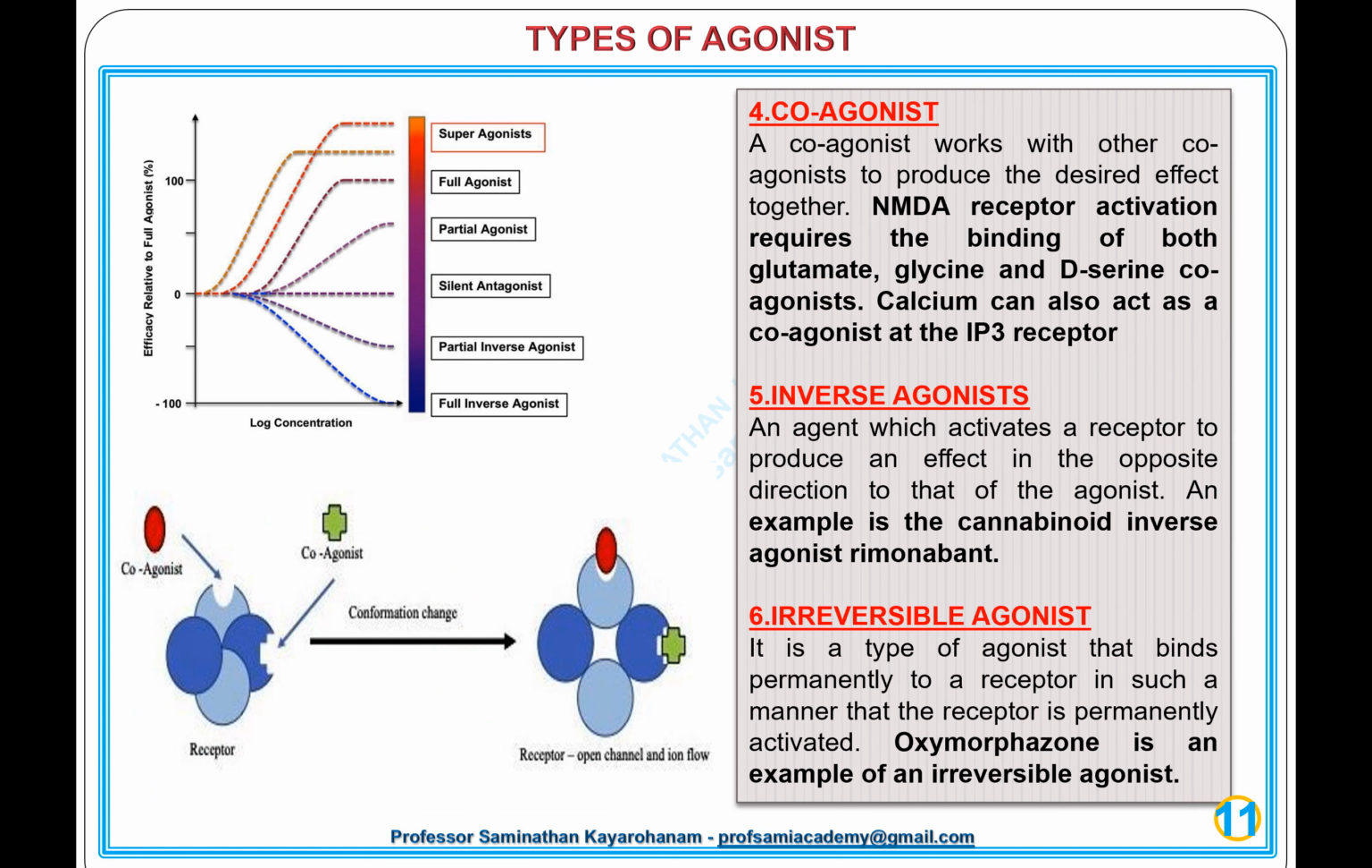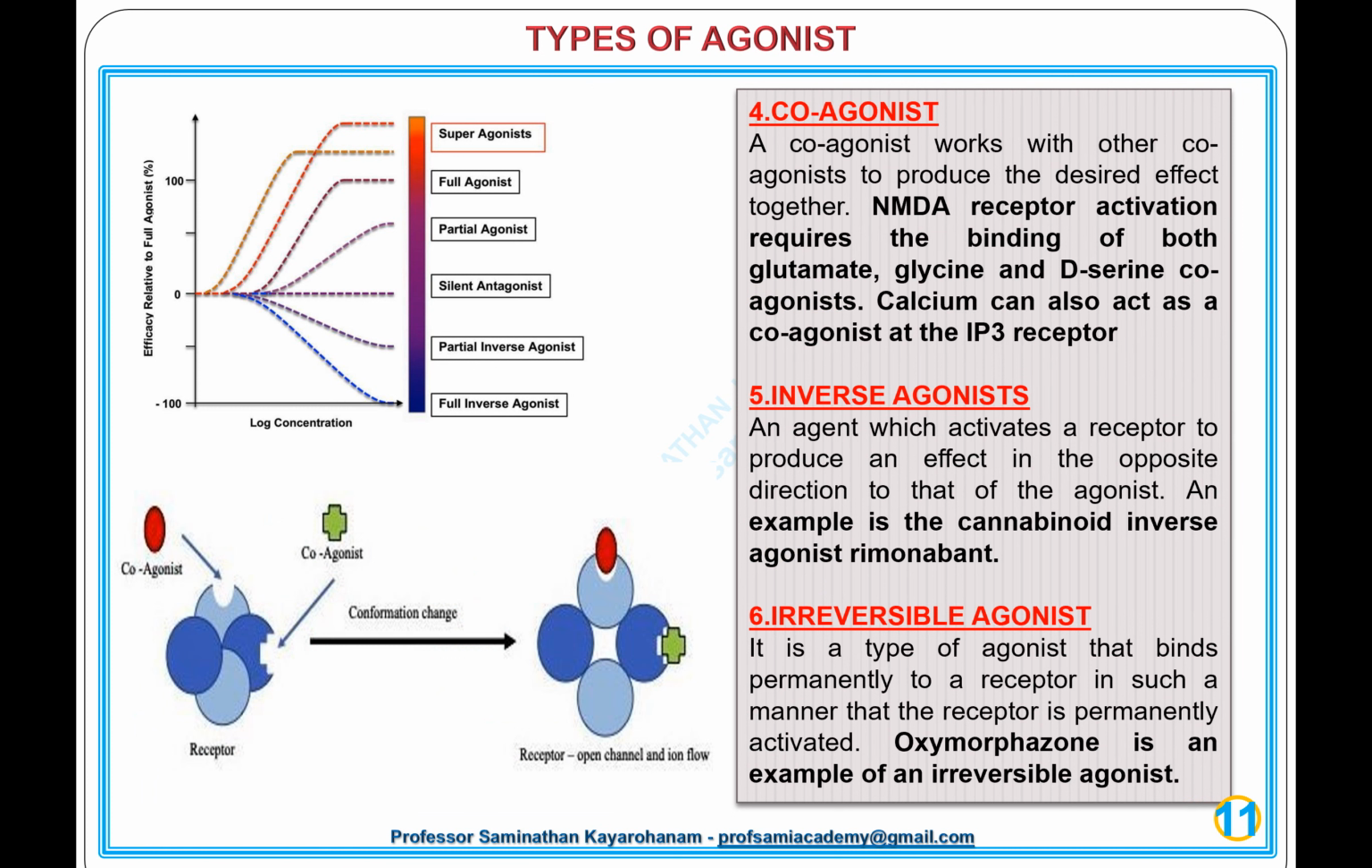Next slide, types of agonists continued. 4. Coagonist. A coagonist works with other coagonists to produce the desired effect together. NMDA receptor activation requires the binding of both glutamate and the coagonists glycine and D-serine. Calcium can also act as a coagonist at the IP3 receptor. 5. Inverse agonist. An agent which activates a receptor to produce an effect in the opposite direction to that of the agonist. An example is the cannabinoid inverse agonist rimonabant.